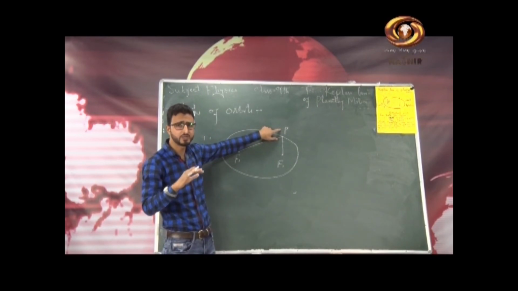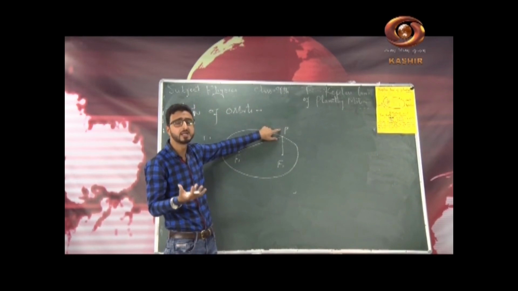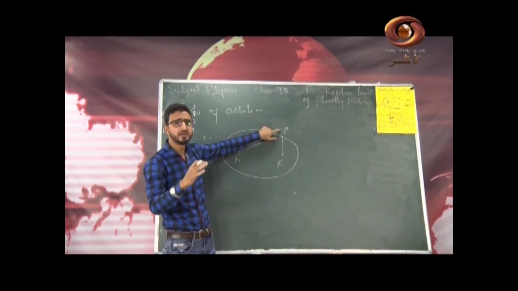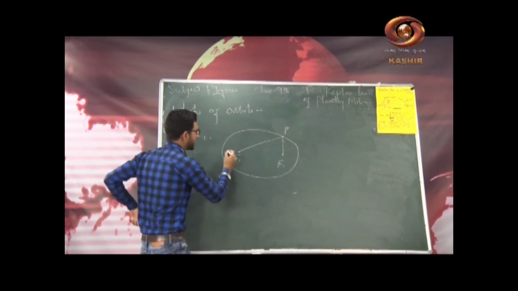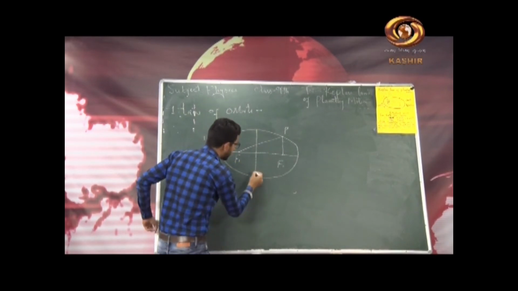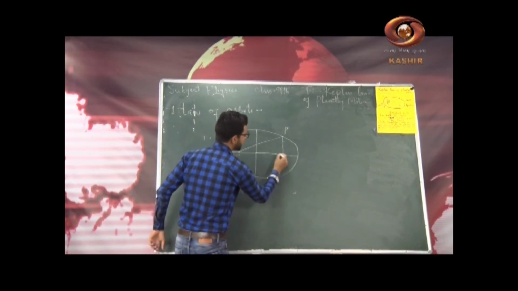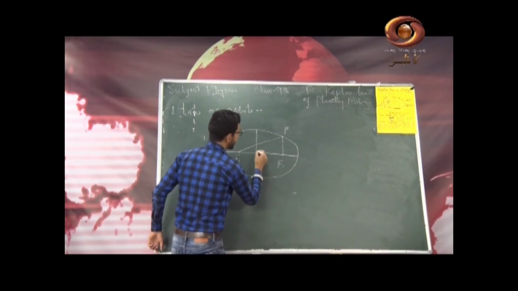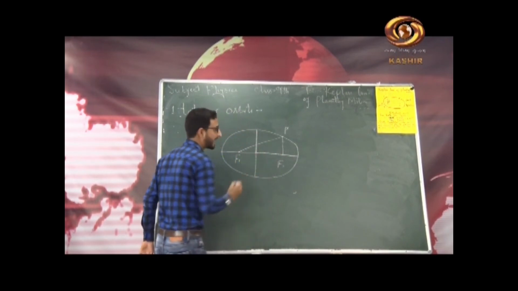And remember, dear students, circle is the special case of ellipse where a is equal to b. That is, the semi-major axis is equal to the semi-minor axis. What is major axis? This axis is basically the major axis of the ellipse, and this is the minor axis of the ellipse. From this we call it the semi-major axis, so this will be the semi-minor axis.